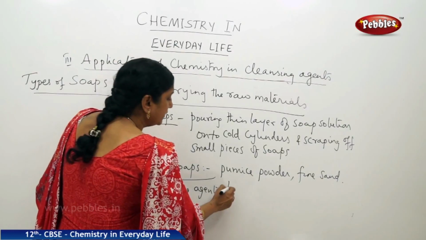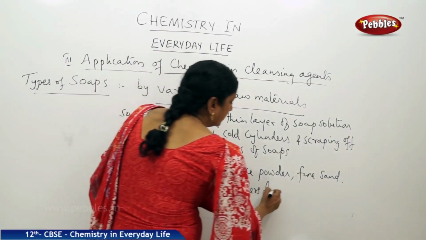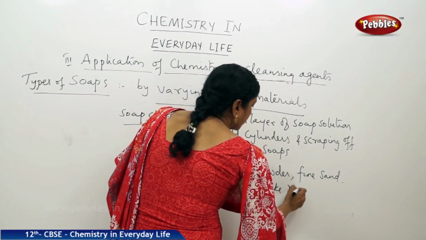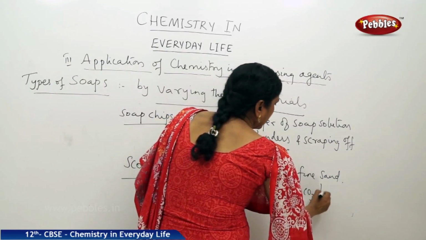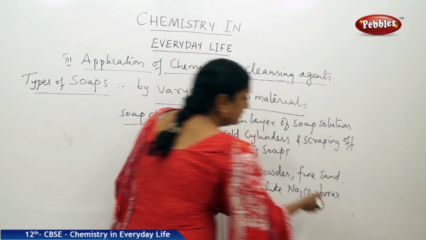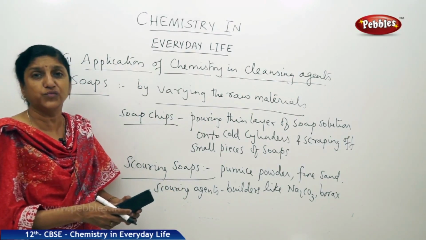Then we use builders also. Builders like sodium carbonate, Na2CO3, borax. These are builders. What do builders do? They improve the cleaning action of soap.